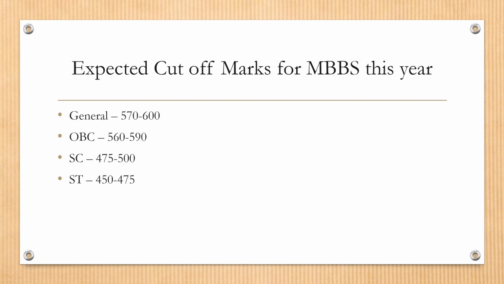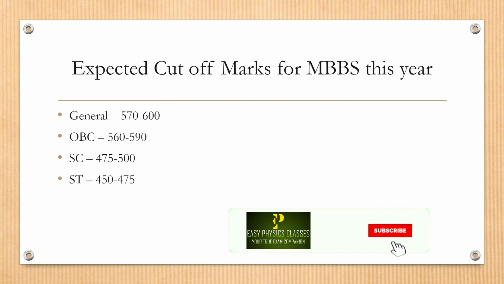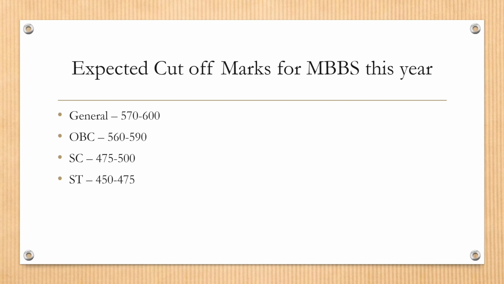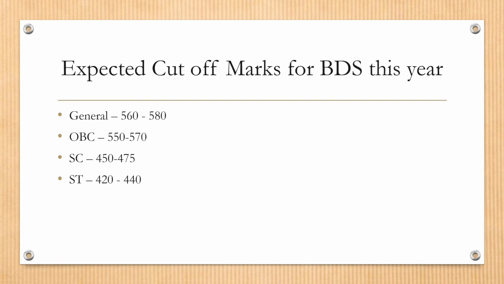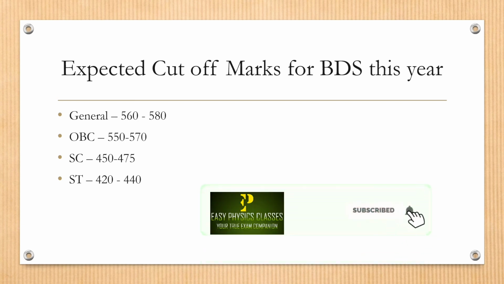Approximate value of expected cutoff marks for MBBS this year are: for general category 570 to 600, for OBC it would be 560 to 590, for SC it would be 475 to 500, and for ST approximately 450 to 475. Approximate value of expected cutoff marks for BDS this year: for general category 560 to 580, for OBC 550 to 570, for SC 450 to 475, and for ST 420 to 440.